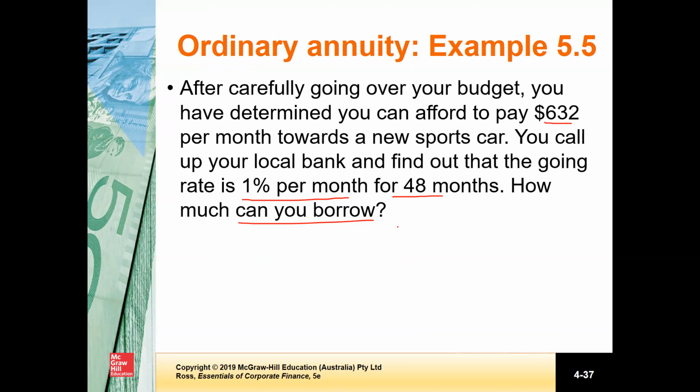Now, if you remember, we learned about calculating the present value of multiple cash flows, and there we have seen that we can calculate the present value of individual cash flows and sum them up. But when the number of cash flows is long, for example, you see 48 months, the number of cash flows is very high, then it is very difficult and time consuming to calculate the present value of each cash flow and sum them up.